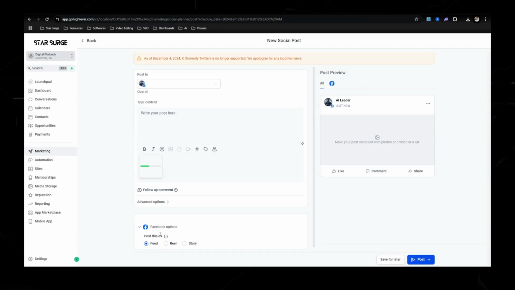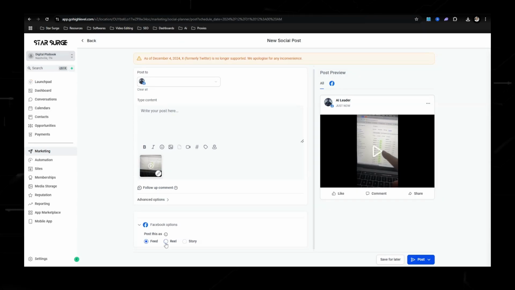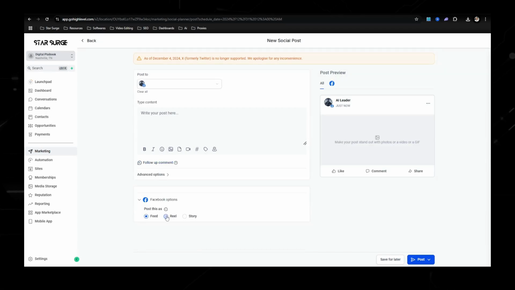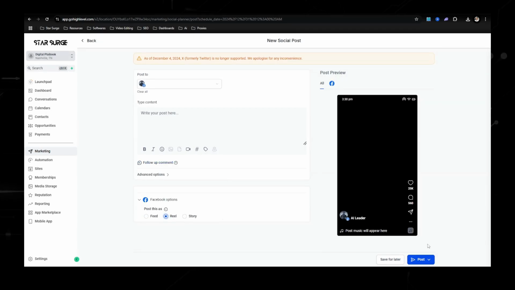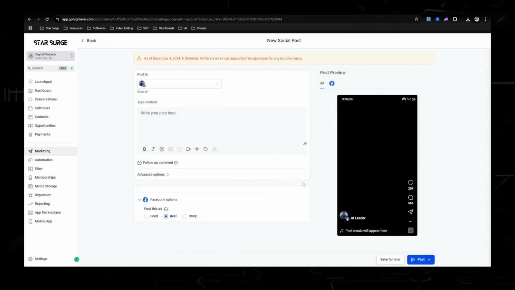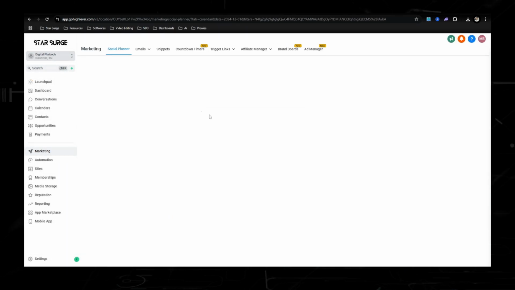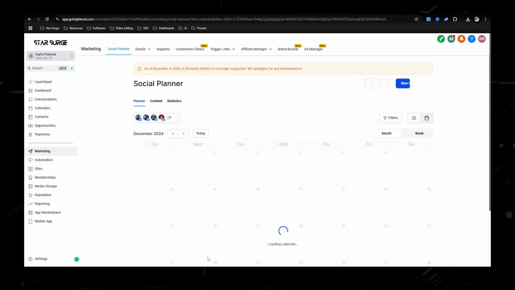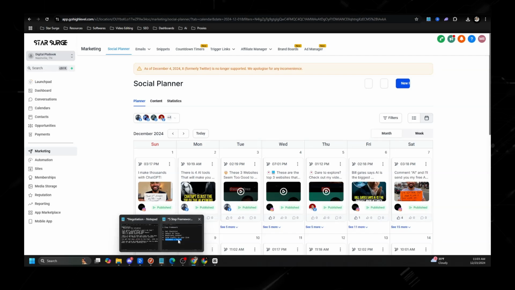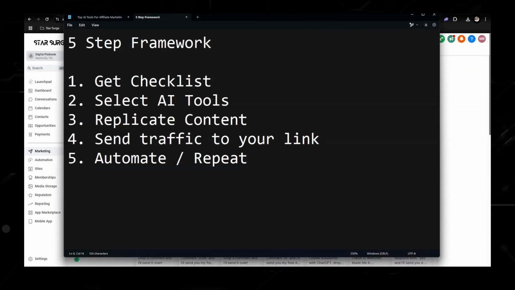Then make sure you come down here, whether it's Instagram, YouTube, or Shorts. Just going to delete that, make it a reel, post, schedule a post, and voila. You do that for the whole month, and then you have a solid schedule. So what I would suggest doing is taking that done for you short form content, scheduling it out.